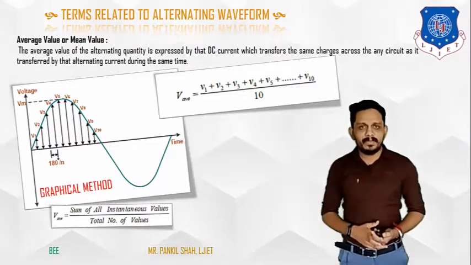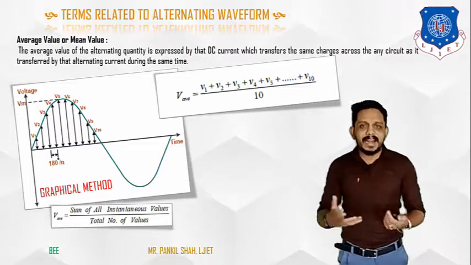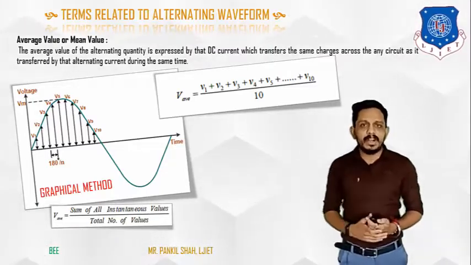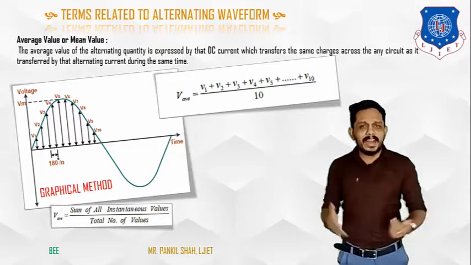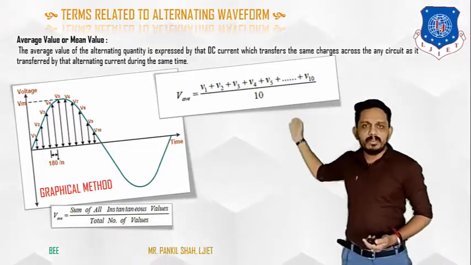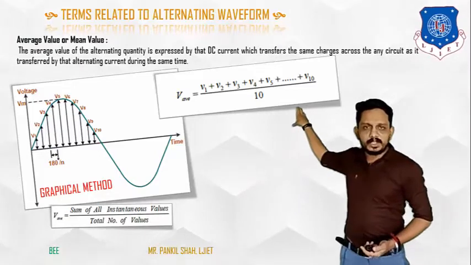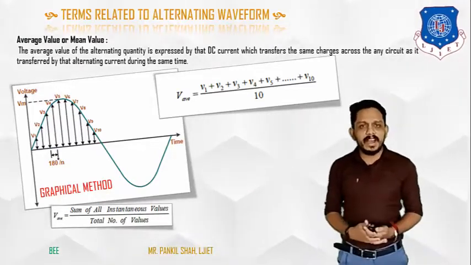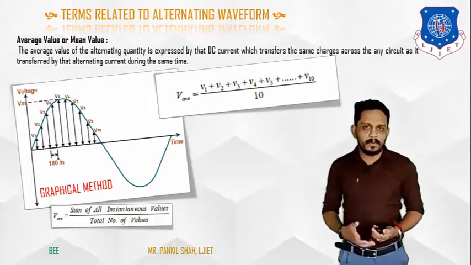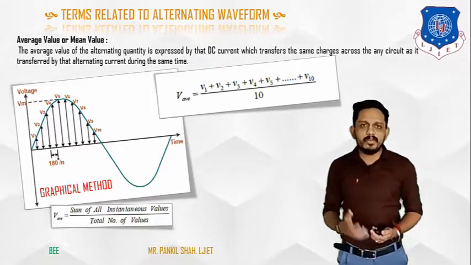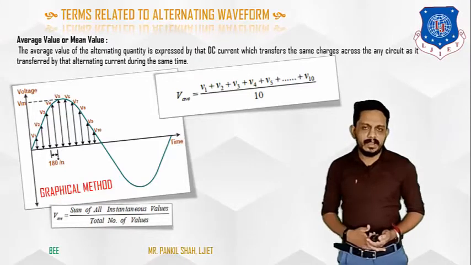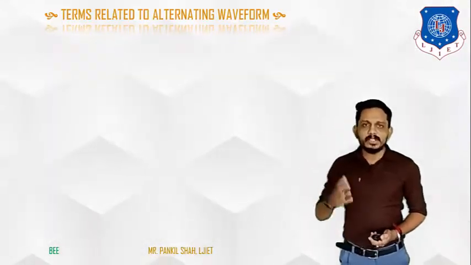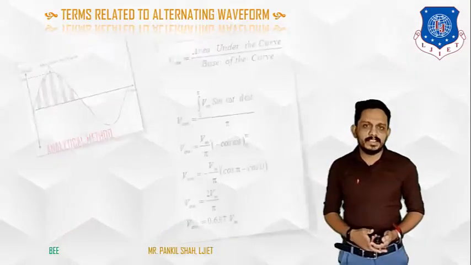Now we have to define this value by the analytical method, because we want an equation, the relationship between average value and maximum value. In any waveform you can easily find the maximum value; if you measure the peak, you get the maximum value. So from the maximum value, how can we get the average value? To derive that equation, we need to understand the analytical method, to derive the average value in terms of the maximum value.